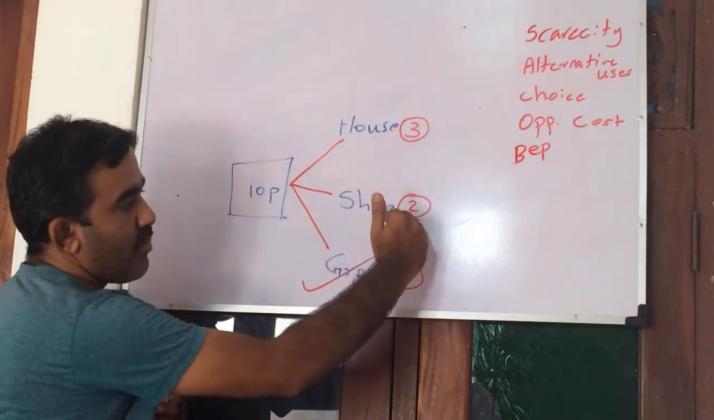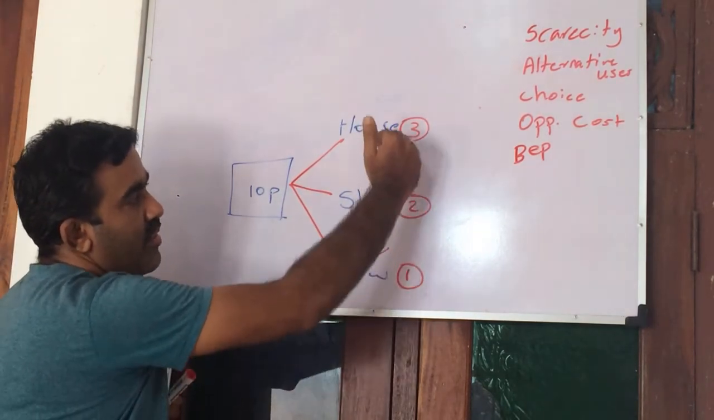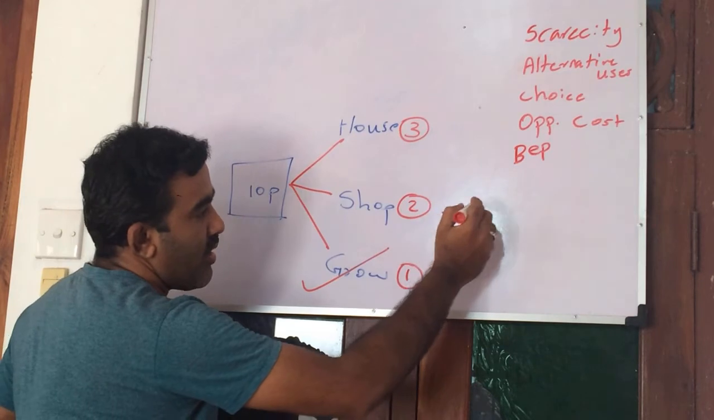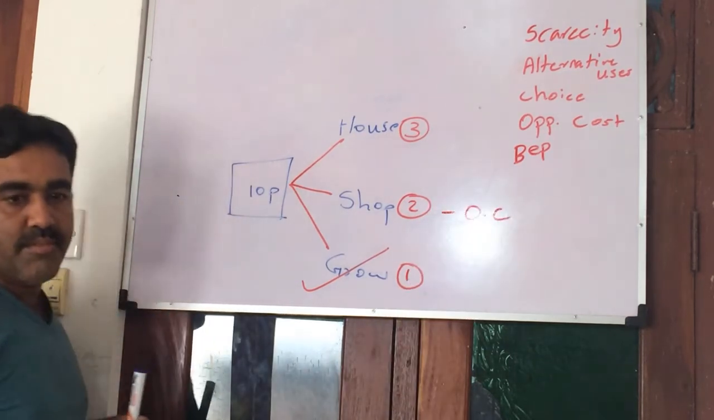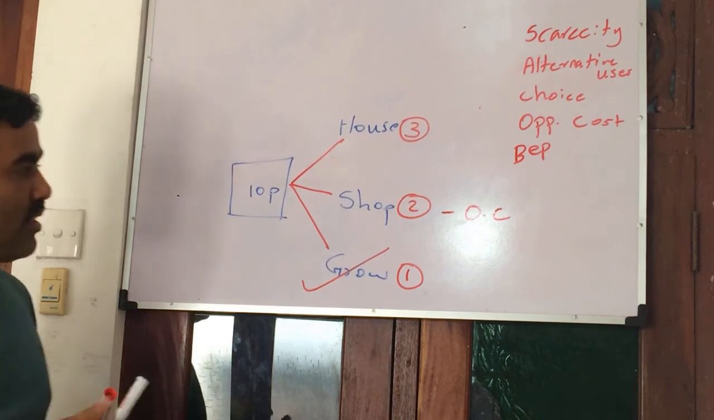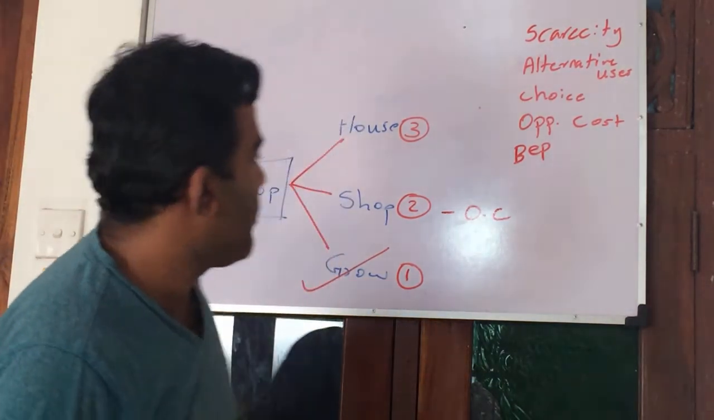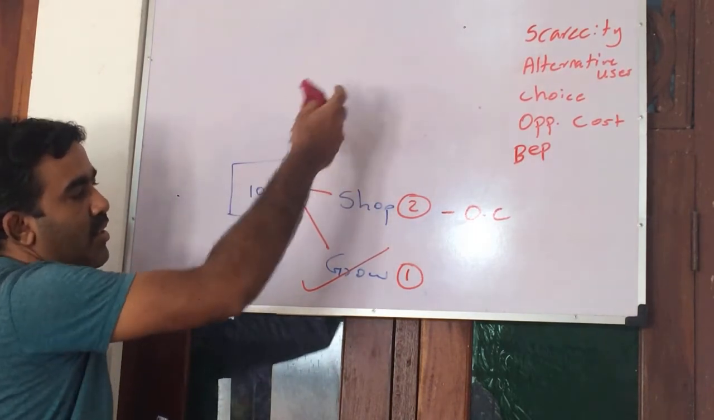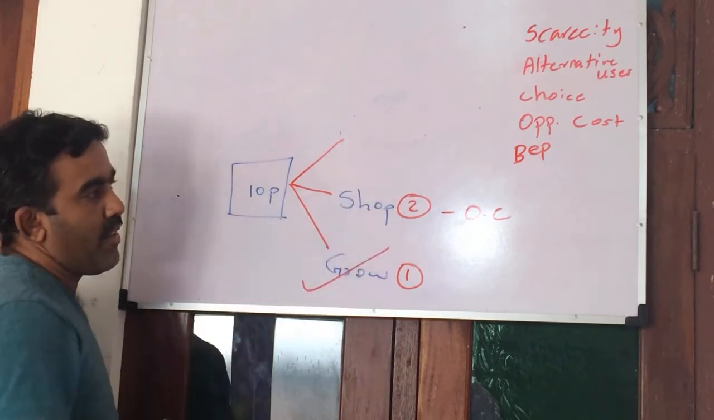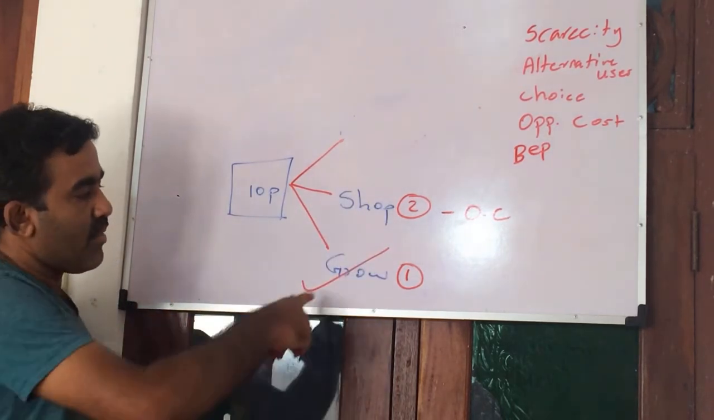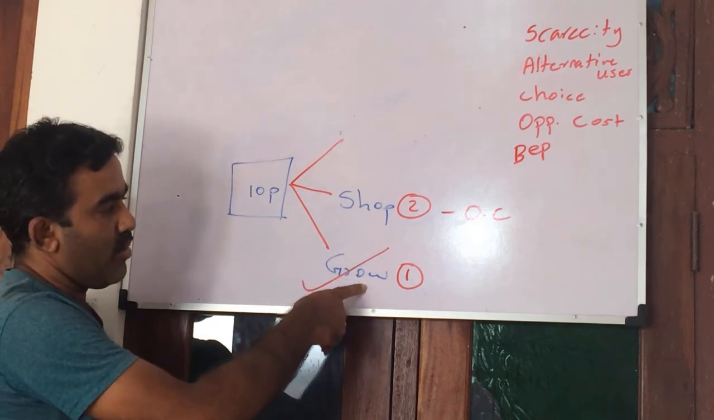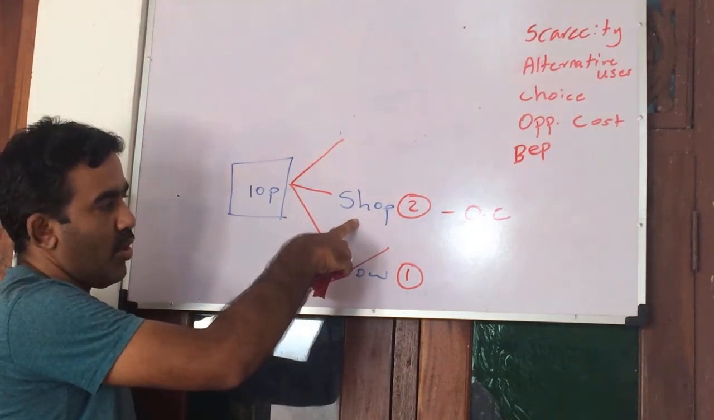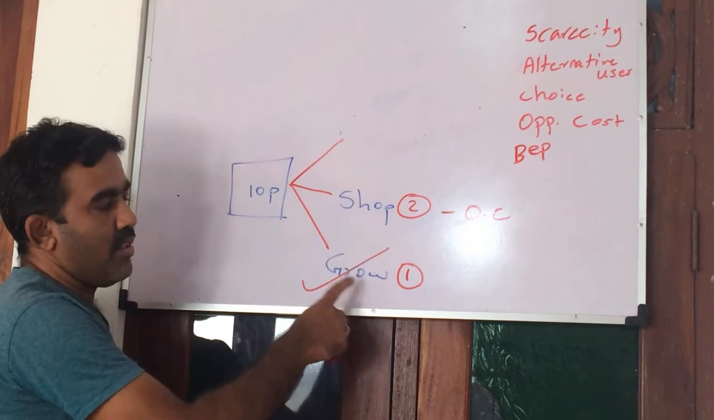So in that, this is number 2, according to me. This is number 2, this is number 3. So this is the next best, and this next best is called opportunity cost. We have to ignore the third one because it is a sacrifice. We have to consider only number 2 as the opportunity cost. That means growing or gardening something, or planting something, is my selection. Then the next best, construction of a shop, is the opportunity cost of your gardening.